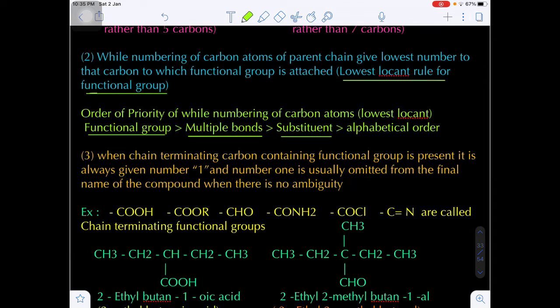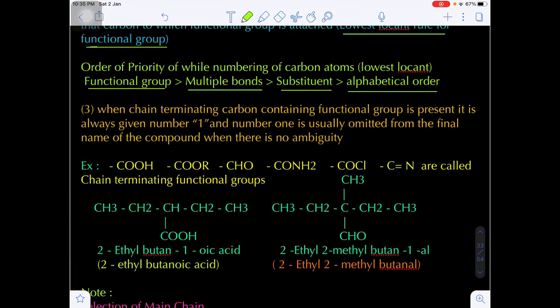Okay, if the substituent position is the same on both sides, then we have to finalize by giving priority to the alphabetical order of the names of the substituents. Yes or no? First priority will be given to the functional group, next to unsaturation, that is double bond or triple bond, next to substituent, and finally alphabetical order.